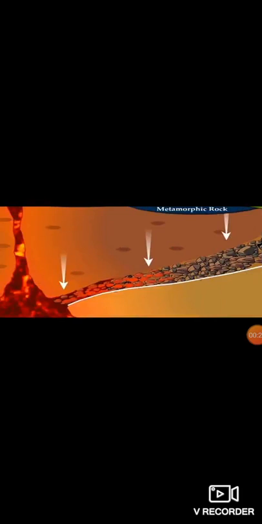This leads to a change in the natural and chemical composition of the original rock, and the crystals of the original rock are recrystallized. This means the rock gets metamorphosed, and the rock formed through such a process is called a metamorphic rock.